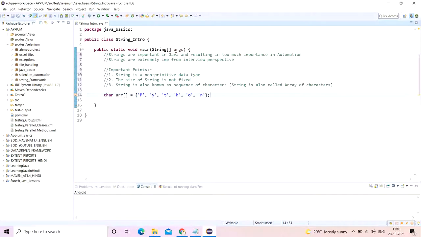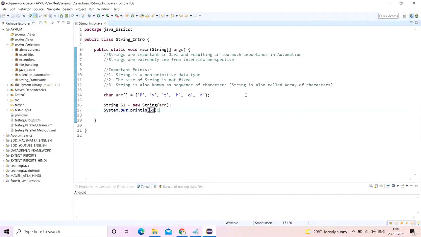Now I'm going to make a string. Let's say I'm making a string s1 equals, I will create the object of this string, and in this object I'll pass the array reference. Now the next thing I'll do is print this string.